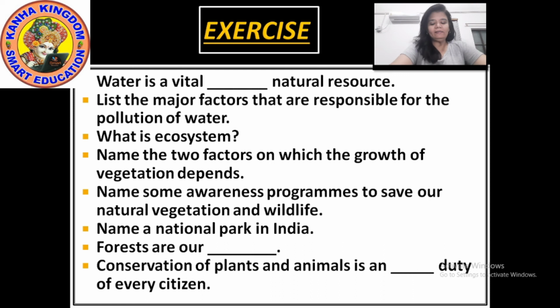Discharge of untreated and partially treated sewage, agricultural chemicals, and industrial effluents in water bodies. These are the major factors responsible for the pollution of water. I repeat again, discharge of untreated or partially treated sewage, agricultural chemicals, and industrial effluents.